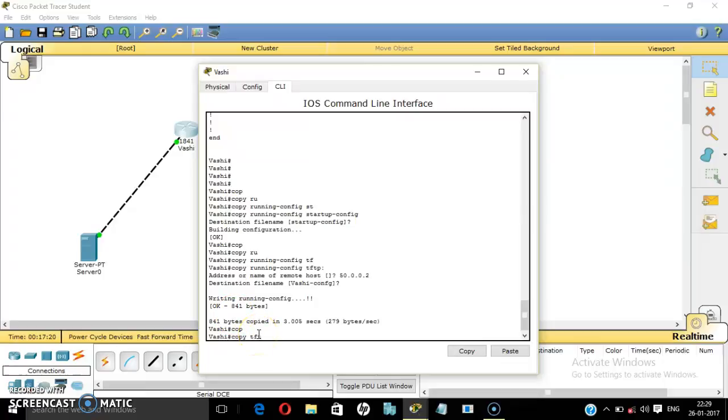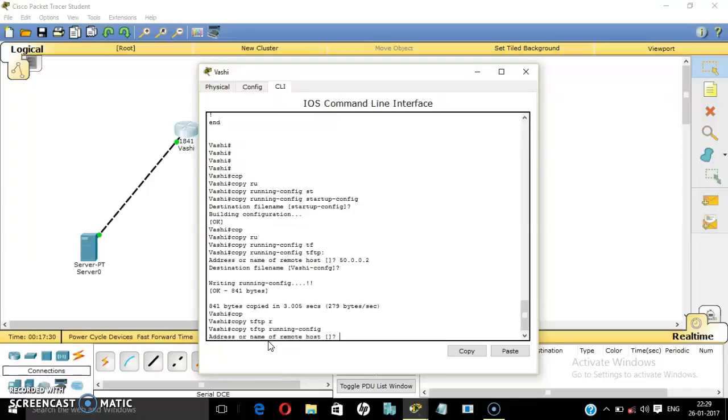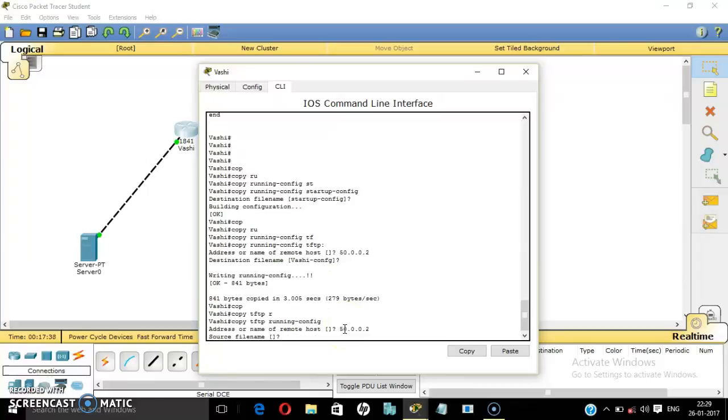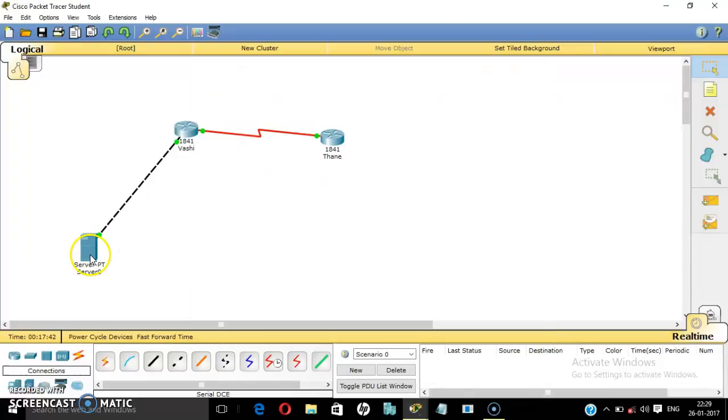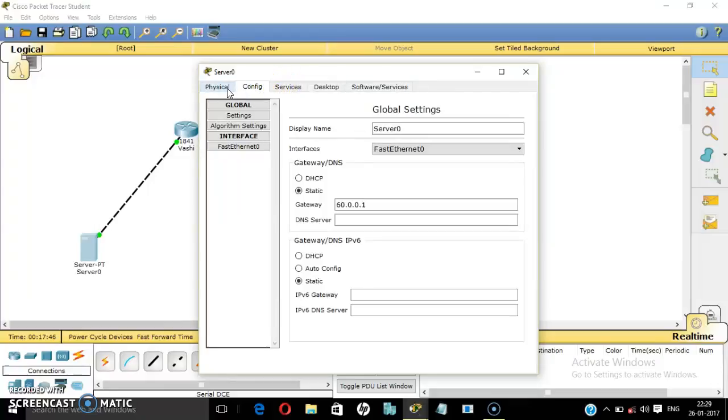Now, while restoring the configuration, we'll use the command copy TFTP running config. Then address or name of the remote host, that is IP address of your TFTP server. Then our source file.